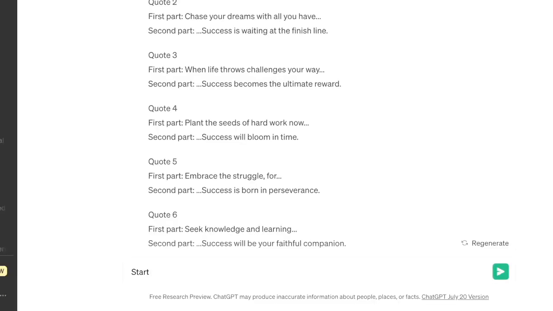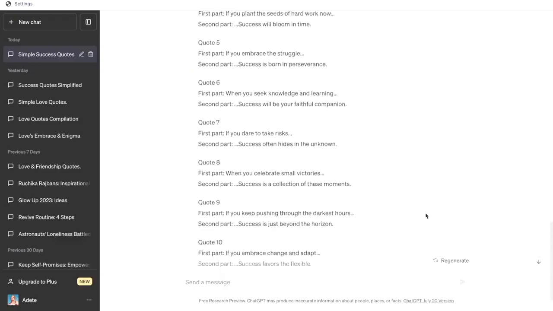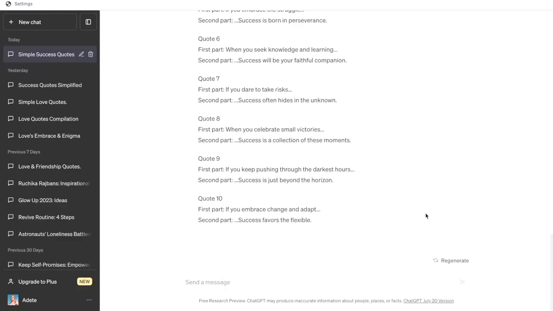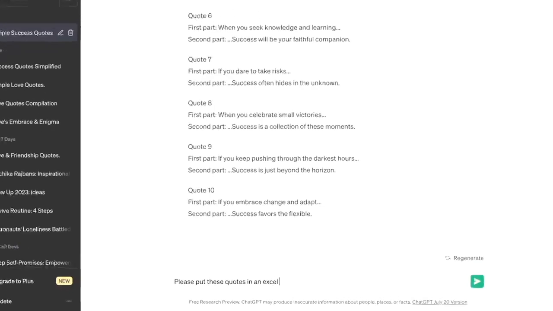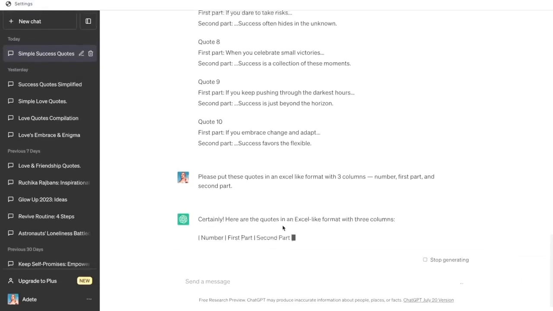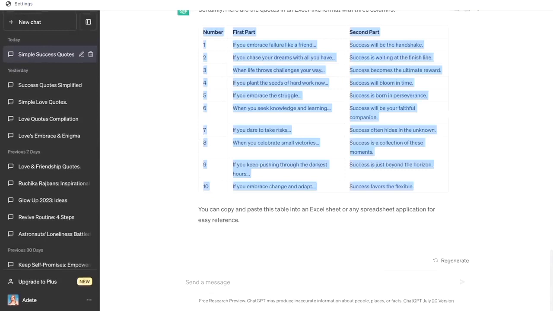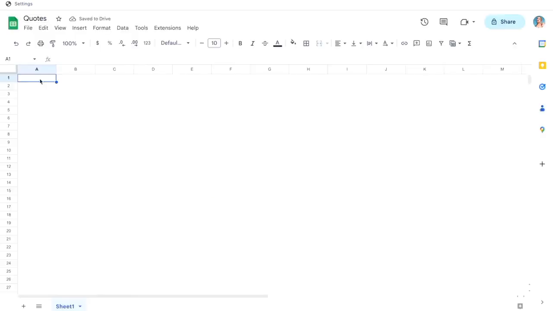I actually want the first part to be more intriguing and action-oriented, so I'm going to prompt ChatGPT to do the same. Now with that, we have our list of 10 quotes, and what we can also do is ask ChatGPT to put this in a tabular form so that it's easy to track. So I'm going to prompt the AI to give me these in an Excel-like format with 3 columns, which is number, the first part, and the second part. And with that, as you can see, the results are ready. I can then just go ahead and paste these in a tool like Notion or Google Sheets.